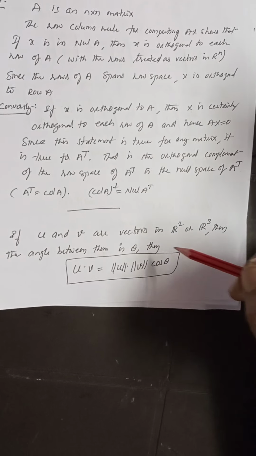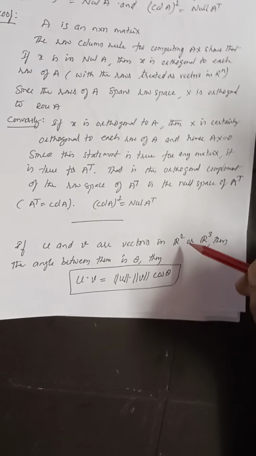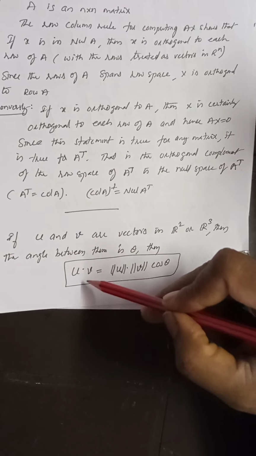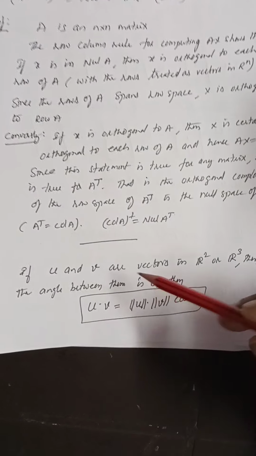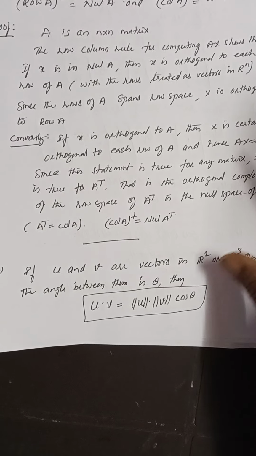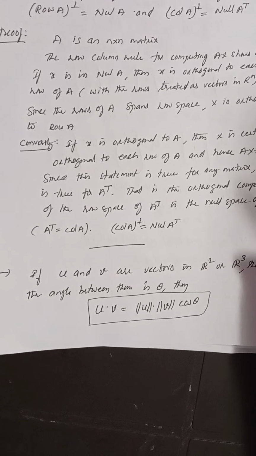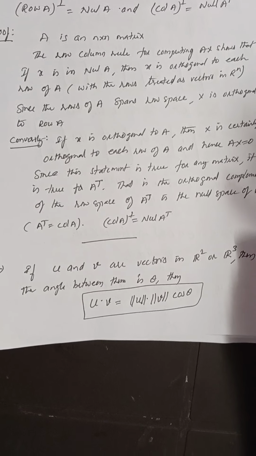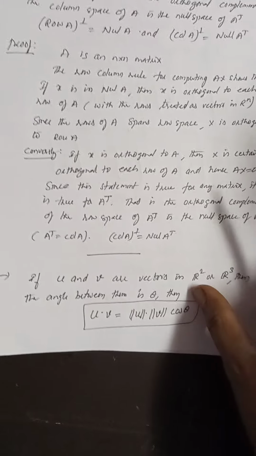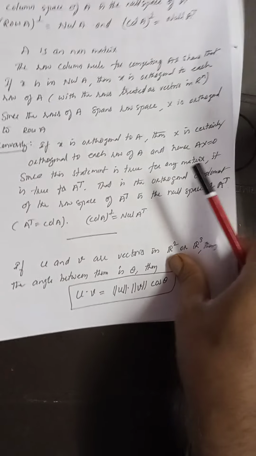Next, if u and v are vectors in R^2 or R^3, and the angle between them is theta, then u dot v, the inner product of u and v, is equal to norm u times norm v times cos theta. This defines the angle between two vectors.